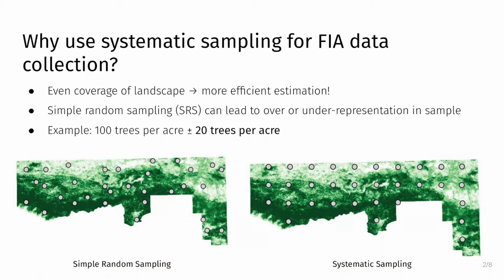Note that this sampling method only works with a population that doesn't showcase any patterns, to ensure that the grid design is not systematically picking the same values. This method is simpler and cheaper than simple random sampling, with the added benefit that it avoids any clumping that we typically see in randomly selected samples, which could lead to over or under representation. The idea behind our investigation is that by providing an even coverage of the landscape, a systematic sample leads to more efficient estimation and reduced variance.